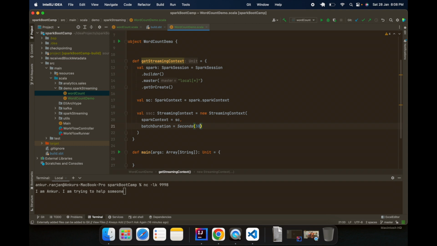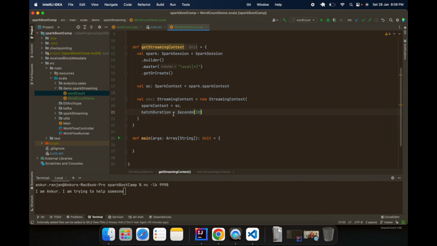And it will just have all the messages. Like in 30 seconds I can get 30 records, another 30 seconds I might get 20 records, in another I might not get any record. So in that particular duration we are polling the producers and trying to get the data. That is the meaning of batch duration.